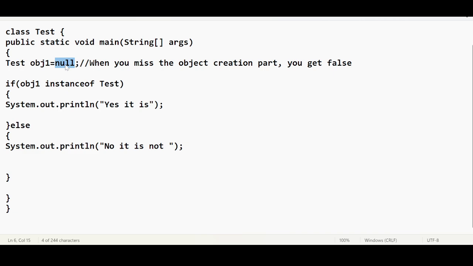Null is empty, nothing. So obj1 instanceof Test will return false. If it returns false, the if block will be skipped and the else block will get executed. That's why we're getting "no, it is not".